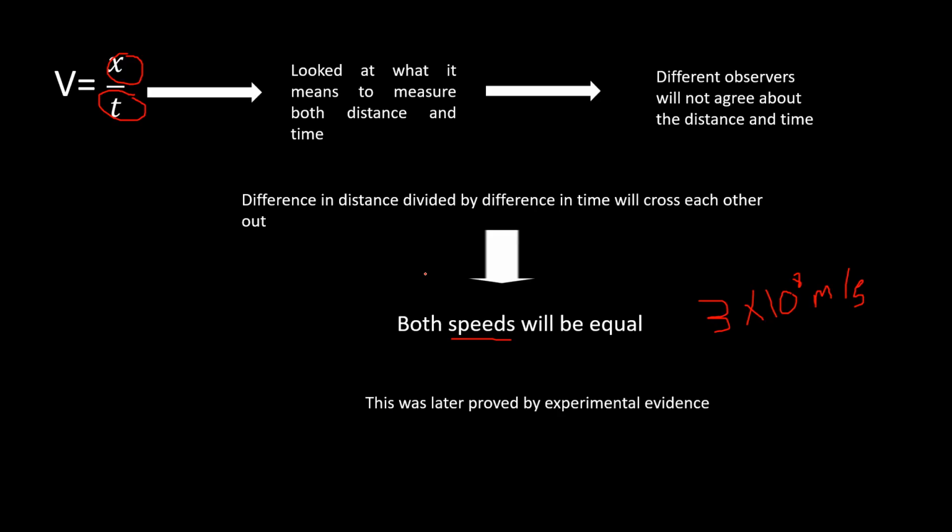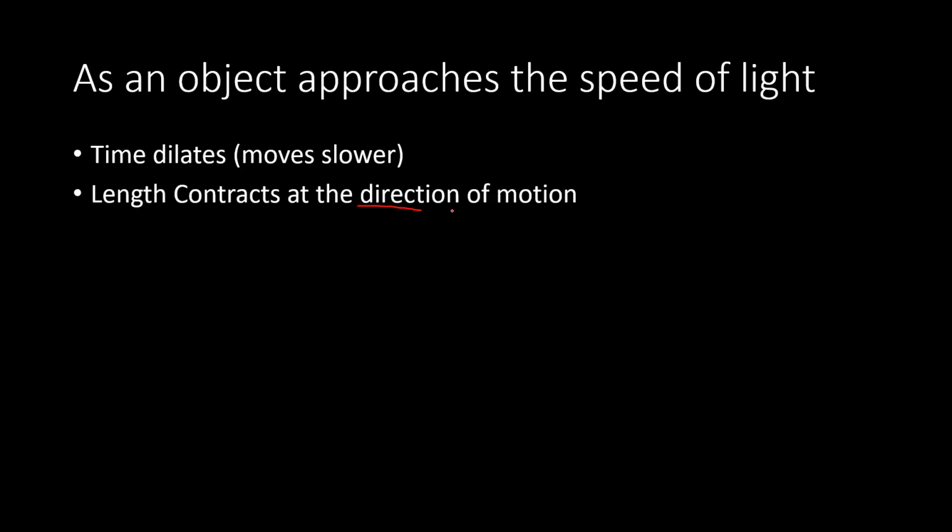Now, while this might sound weird, it was proved by experimental evidence. As an object approaches the speed of light, that is, if you're riding a rocket and it approaches the speed of light, time will dilate. That is, time will move slower. A watch will have its arms moving slower. Length contracts in the direction of motion. That is, if you are moving in this direction, this length will become shorter. However, the width will not change. So only length in the direction of motion will become shorter.